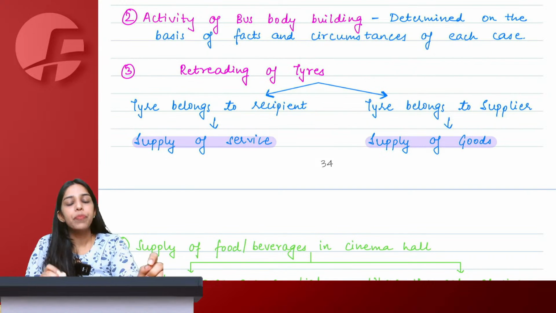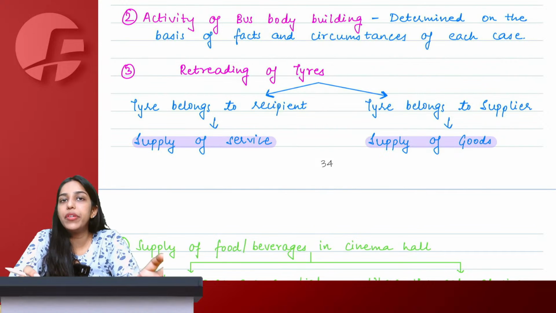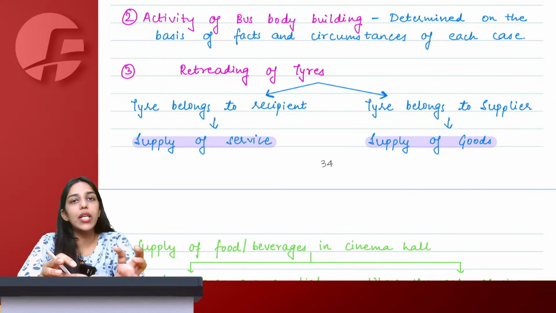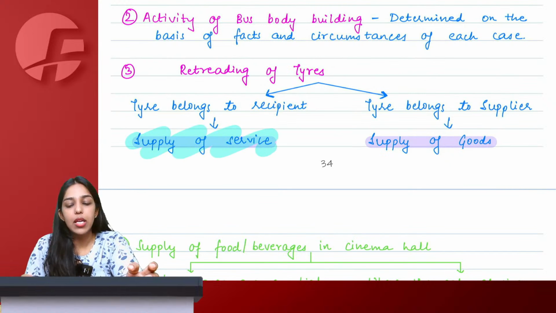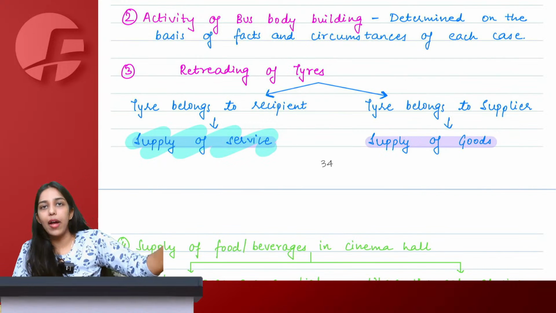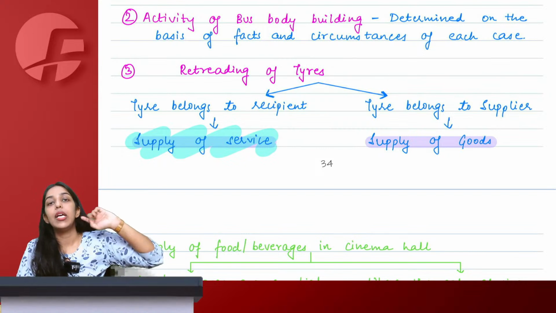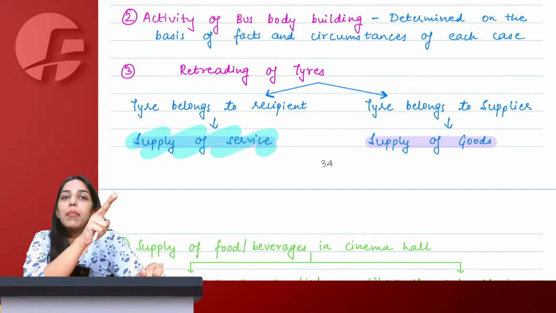Now simply, if I take my own tire to the person doing retreading and tell him to do the retreading, that would be supply of service. But if I simply go to that person and tell him to retread whatever old tire he has and give it to me, the tire also belongs to that person and retreading is also done by that person.